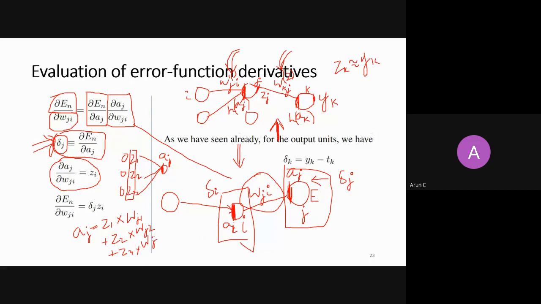If you take the derivative of this aj with respect to any zi, let's say z1, you will get this term z1. I hope this is very clear. This should be very clear to you. I'm just taking a derivative of a summation. Yes or no?